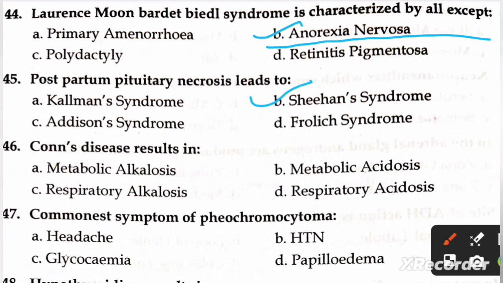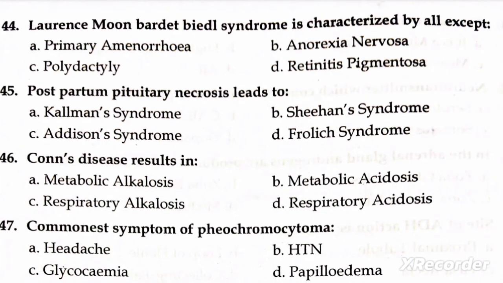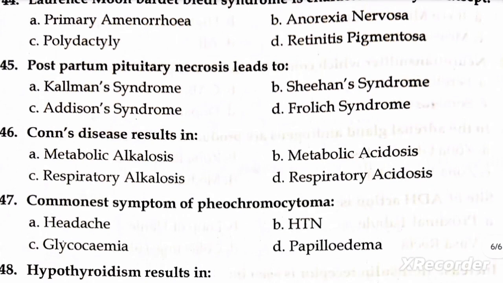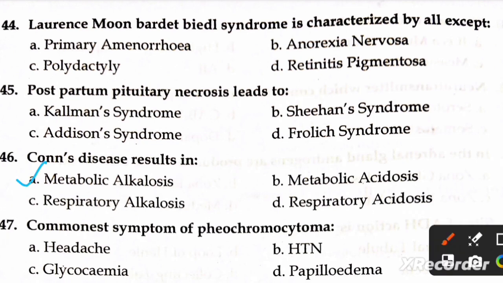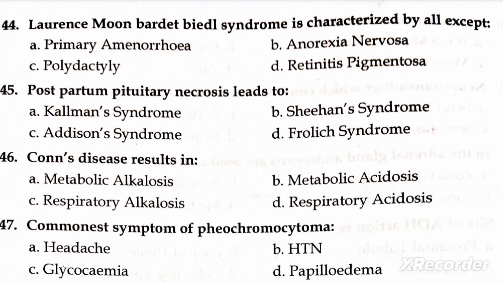Next question is, Conn's disease results in A, metabolic alkalosis, B, metabolic acidosis, C, respiratory alkalosis, and D, respiratory acidosis. Right option is metabolic alkalosis. Next question is, commonest symptom of pheochromocytoma. A, headache, B, hypertension, C, hypoglycemia, and D, papilledema. Right option is B, hypertension.